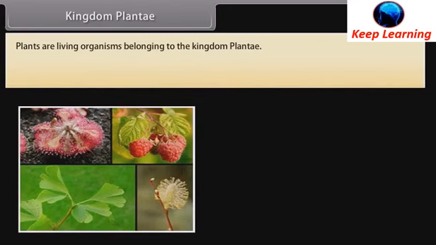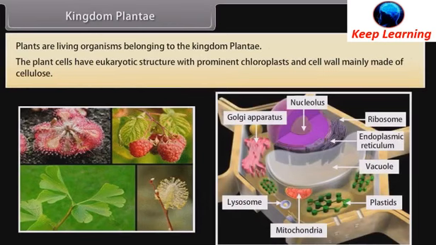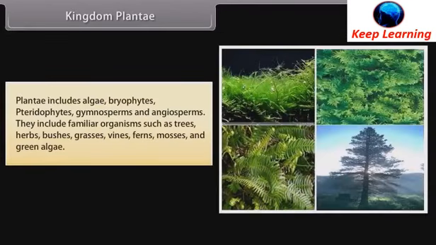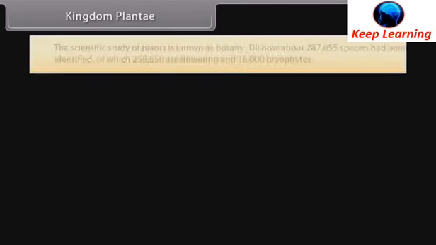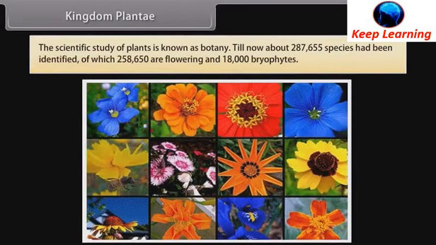Kingdom Plantae. Plants are living organisms belonging to the kingdom Plantae. The plant cells have eukaryotic structure with prominent chloroplasts and cell wall mainly made of cellulose. Plantae includes algae, bryophytes, pteridophytes, gymnosperms and angiosperms. They include familiar organisms such as trees, herbs, bushes, grasses, vines, ferns, mosses and green algae. The scientific study of plants is known as botany.